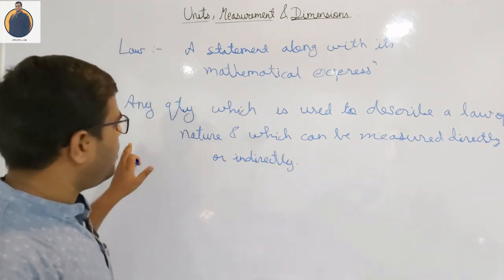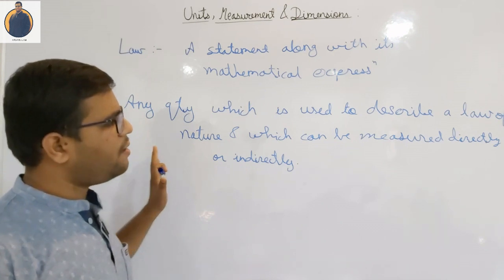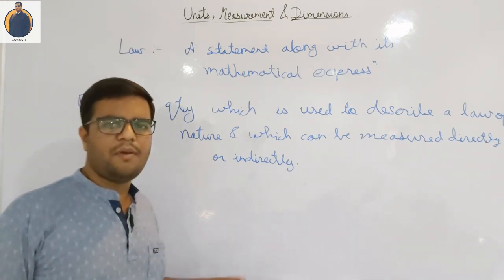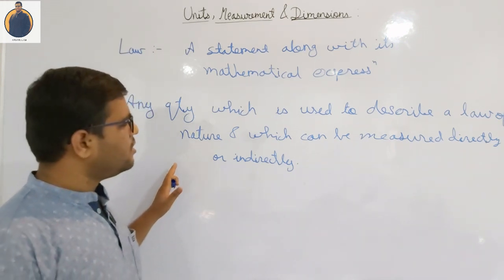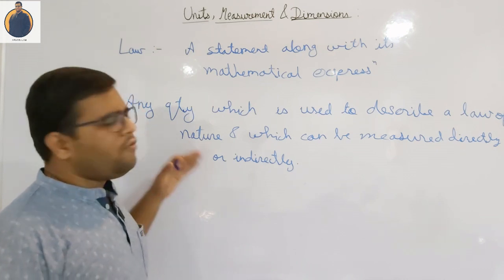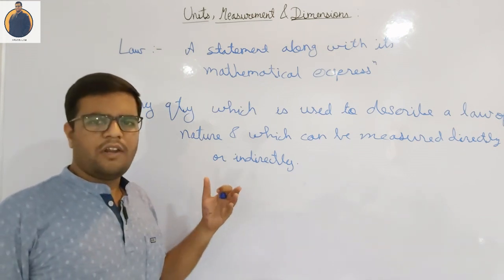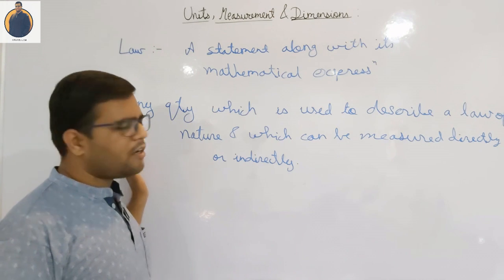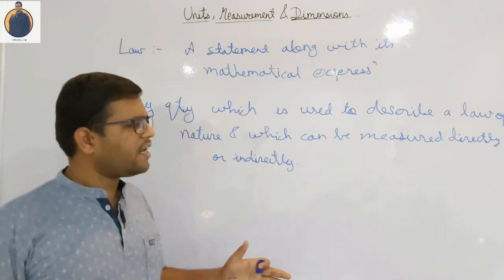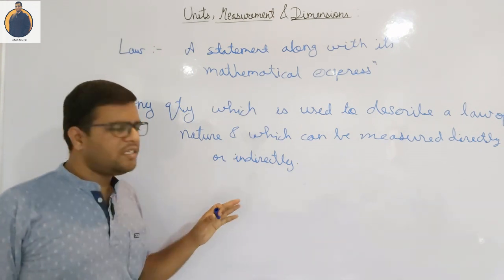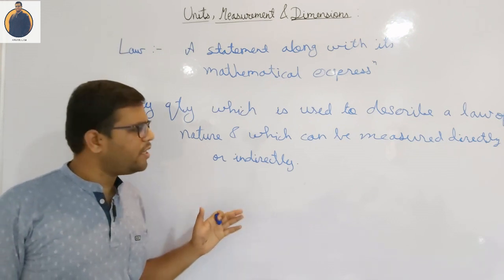Now, when I say any quantity which is used to describe a fundamental law of nature and which can be measured directly or indirectly, here are 2-3 things for a physical quantity to get qualified as a physical quantity, right? This criteria is used to decide whether a given quantity is a physical quantity or not.